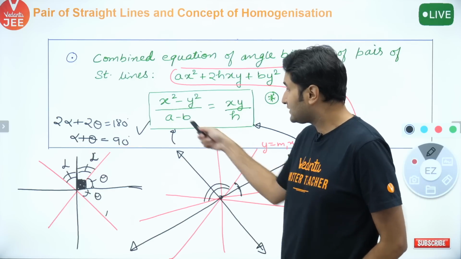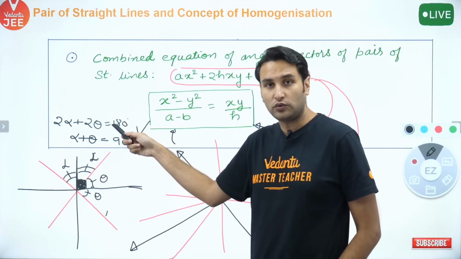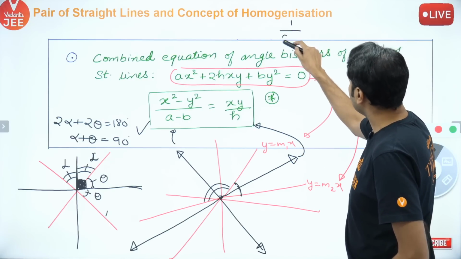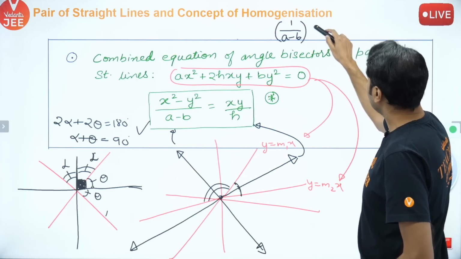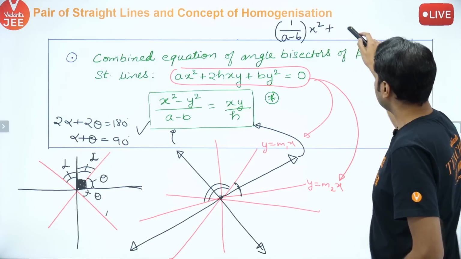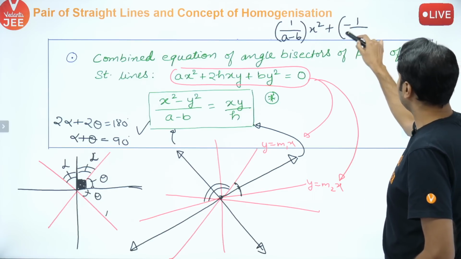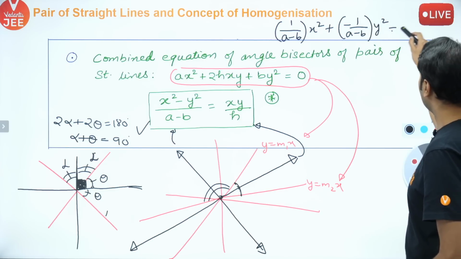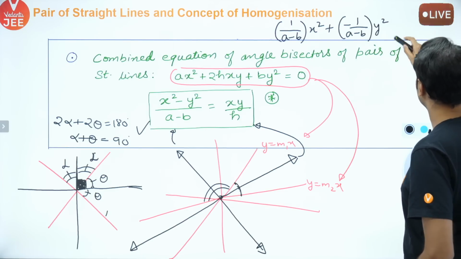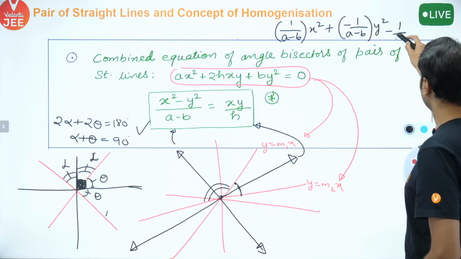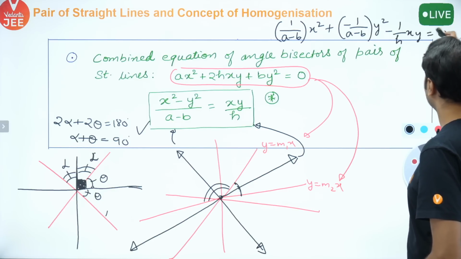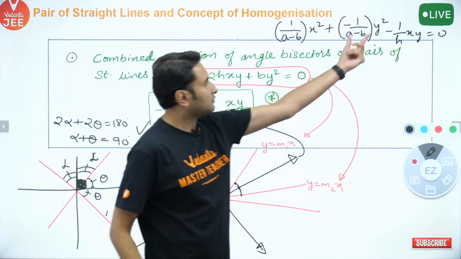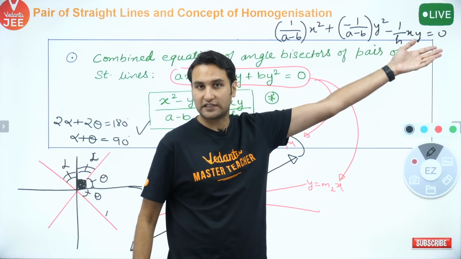बच्चों, is this a homogeneous equation in degree 2? Yes कि no? Can I write this equation as 1 upon a minus b x square plus minus 1 upon a minus b y square is equal to minus 1 upon h xy is equal to 0, है ना? This equation can be written like this: something x square, something y square, something xy equal to 0. Homogeneous equation in degree 2.